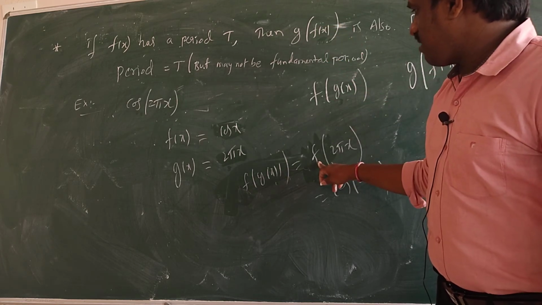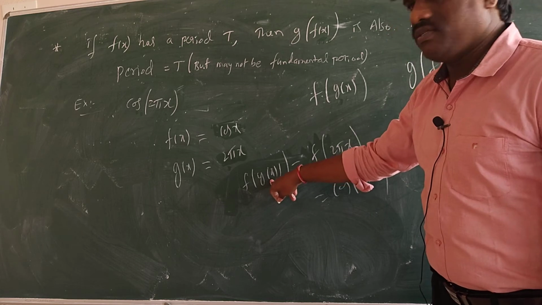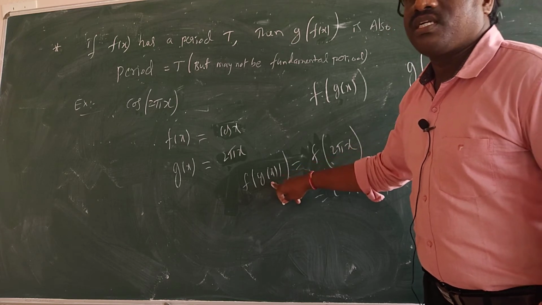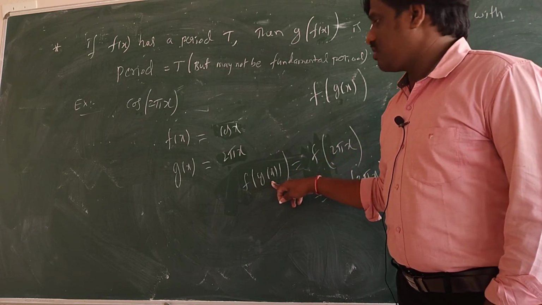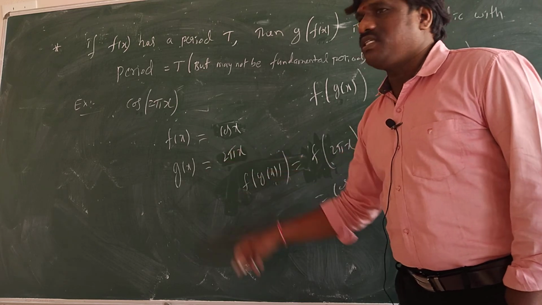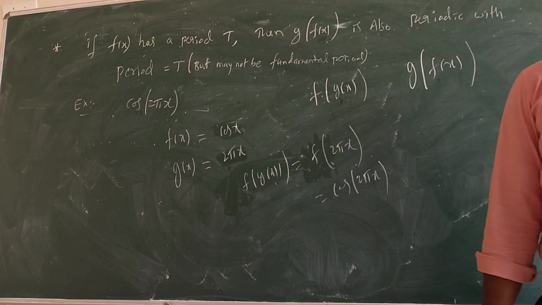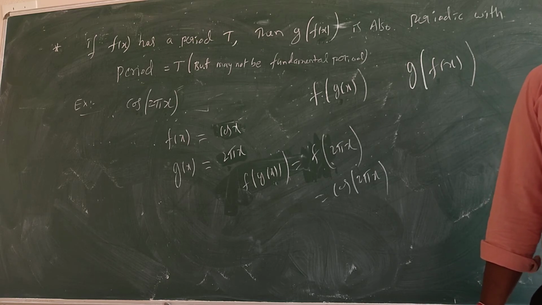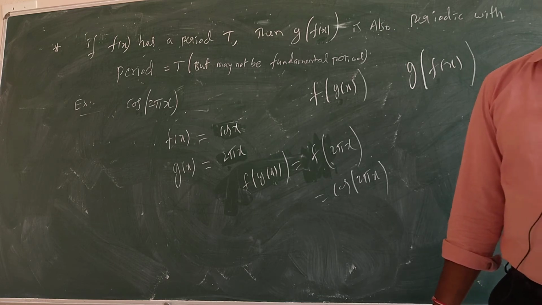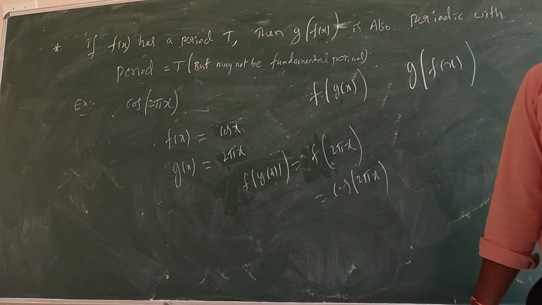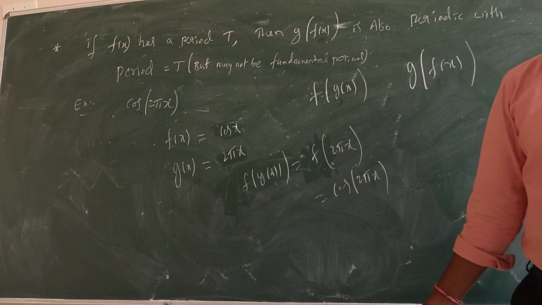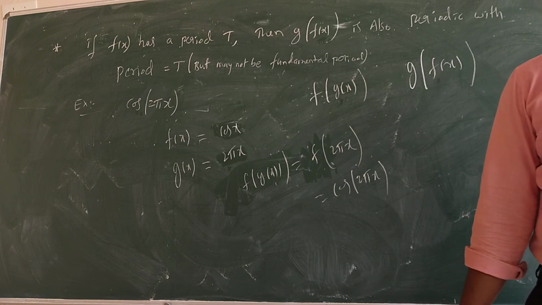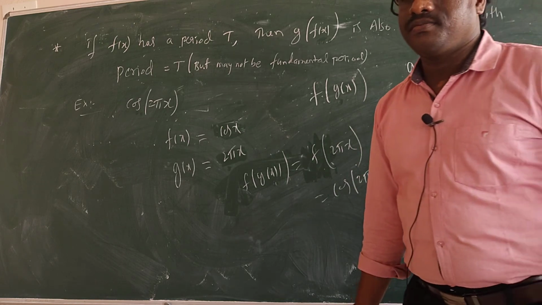Now here I have to see the inside one, which is 2 pi x. So what is the period of it? Here the period is 2 pi, since 2 pi times x is given. So it should be taken as 2 pi. So the answer will be 2 pi. Understood? That's it.